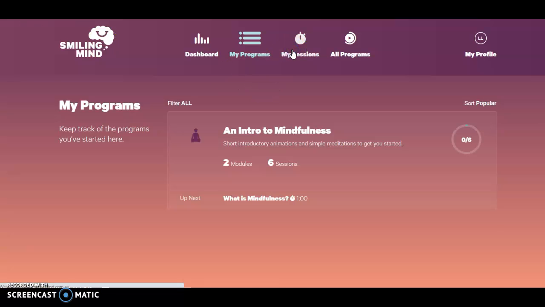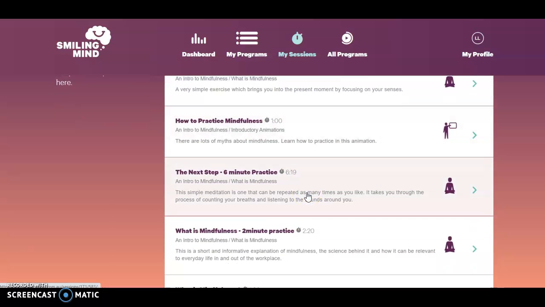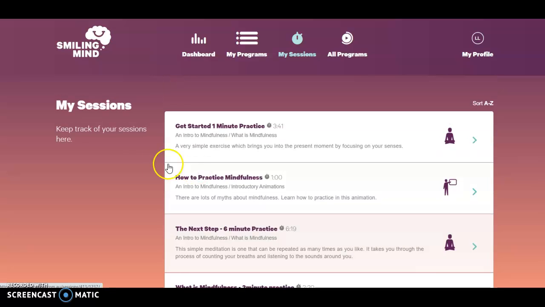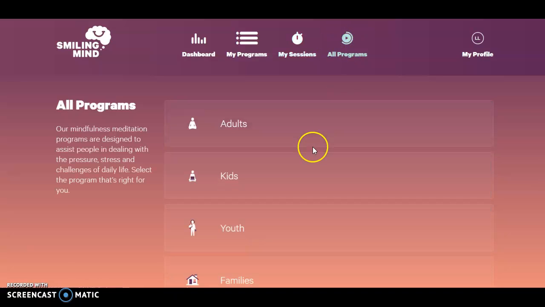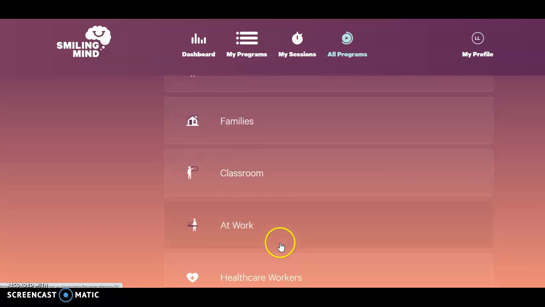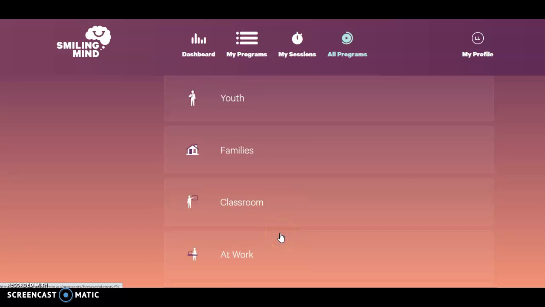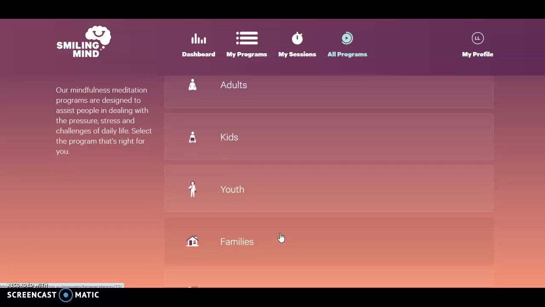You can also go to My Sessions. And My Sessions is right here. These are also ones that were suggested for me based on the interests that I picked for my kiddos. And then over here, it keeps track of all the sessions you have actually completed. Up here at the top, you can also go to All Programs and just explore any area, ignoring all the interests that you picked at the beginning. There's adults, kids, youth, families, your classroom, when you're at work, healthcare workers, other languages, research projects, lots of meditation videos based on your needs.